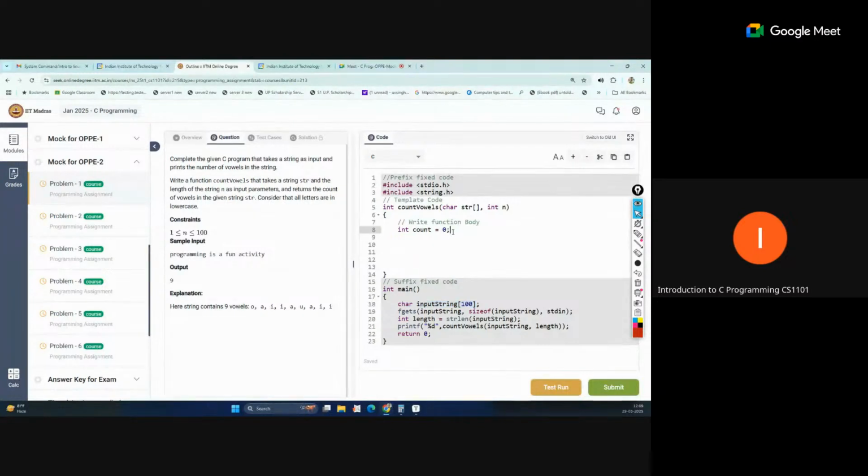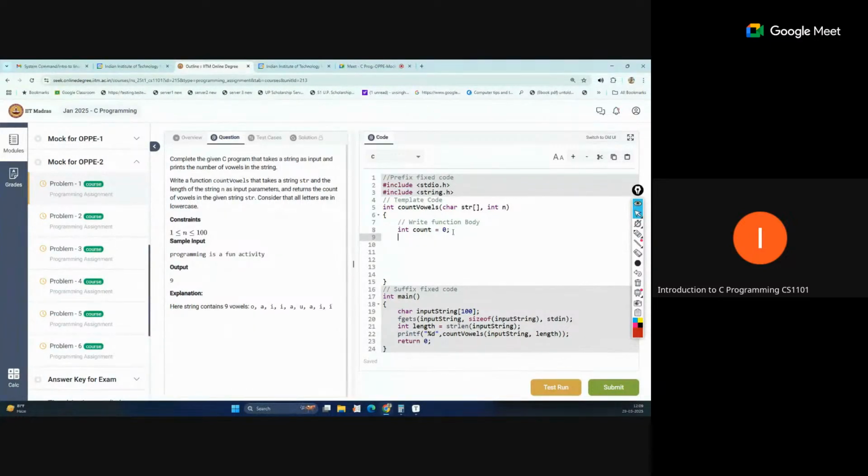So we can run a loop, and by that loop we will traverse each character one by one from index 0 to n minus 1, which is the last index.